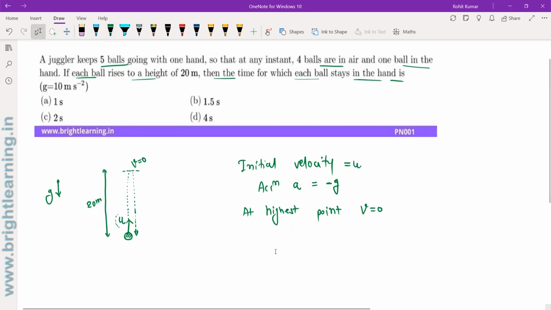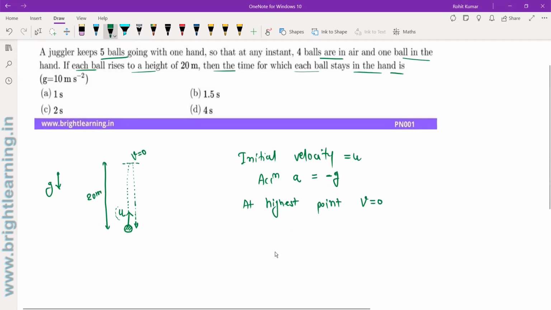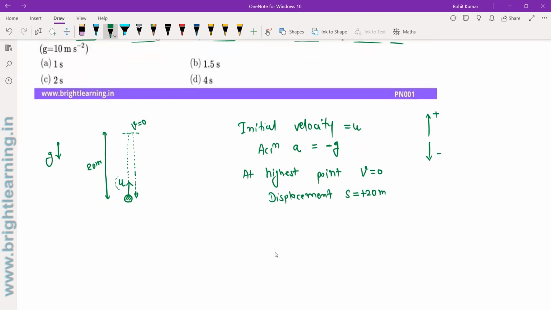So if I need to find the initial velocity u, I already know the acceleration and the final velocity, and I also know the displacement. From the initial point, we can clearly see from the figure that the displacement of the body will be 20 meter. And this displacement is vertically upward, so it will be plus 20. Any vector pointing upwards we are taking as positive, and any vector pointing downwards we are taking as negative.